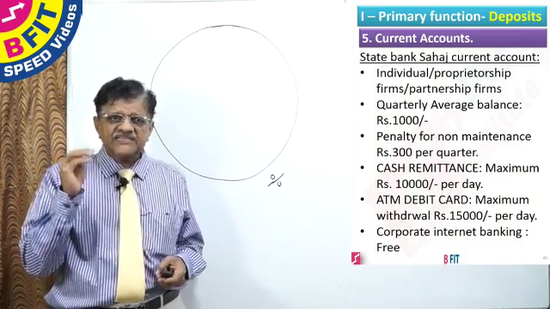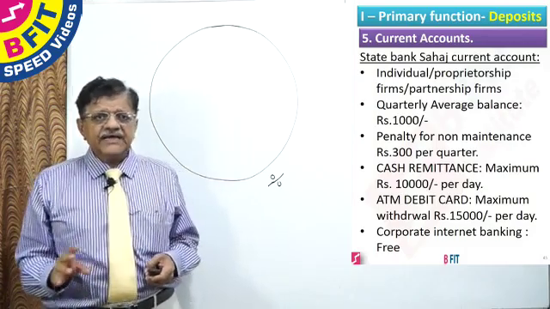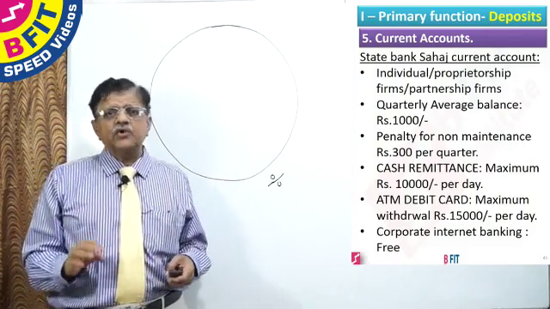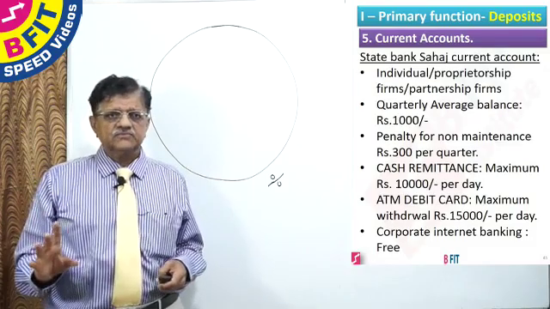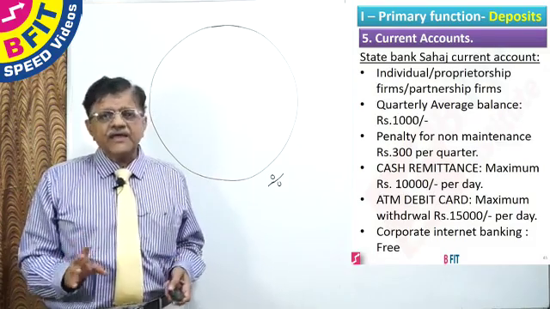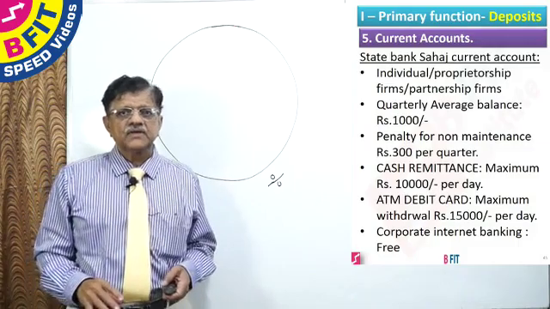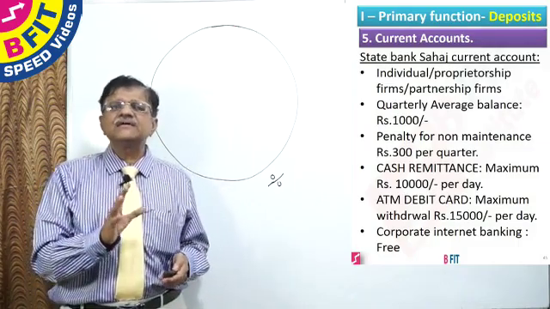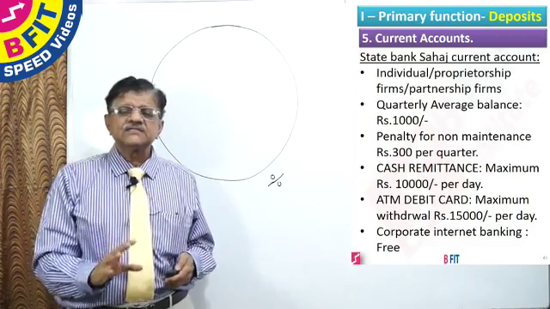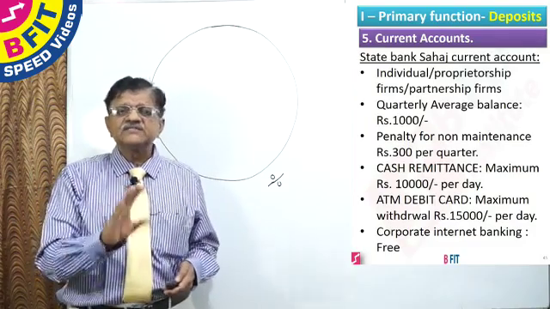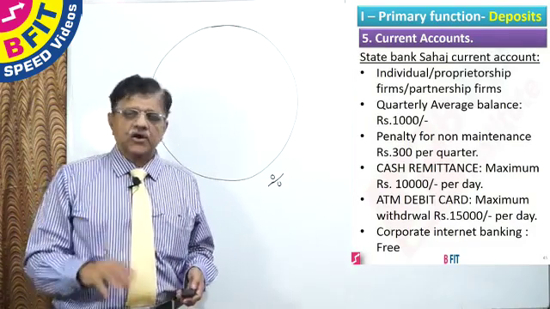Cash remittance maximum 10,000 per day. ATM debit card maximum withdrawal rupees 15,000 per day. Corporate internet banking free. So these are the basic restrictions placed by State Bank of India in their Sahaj account.